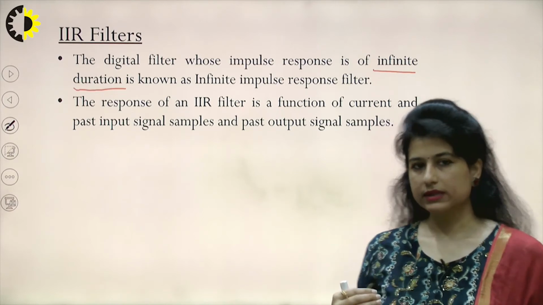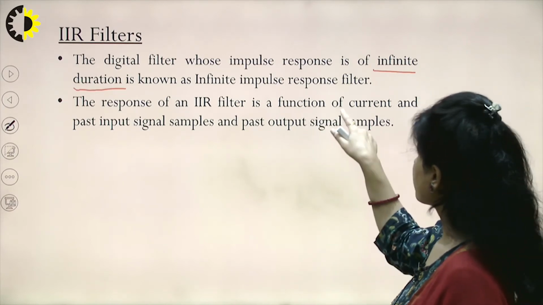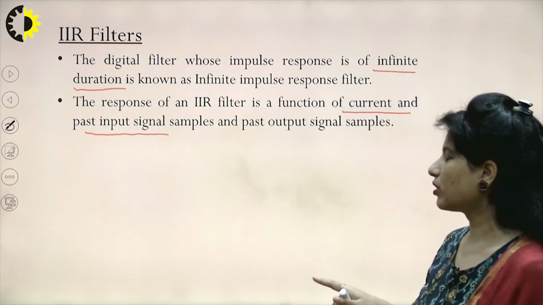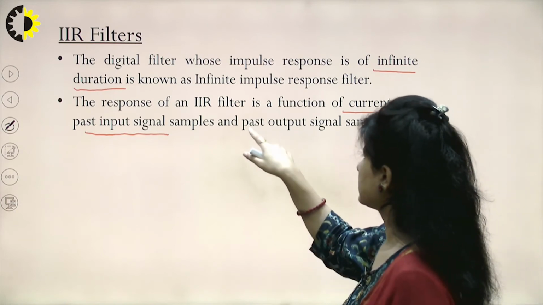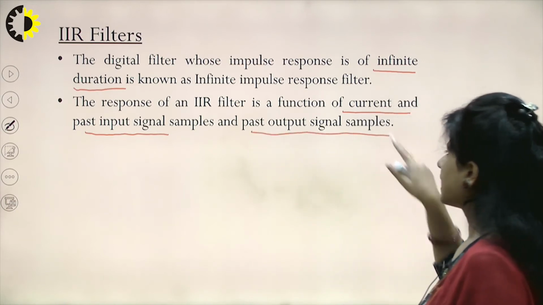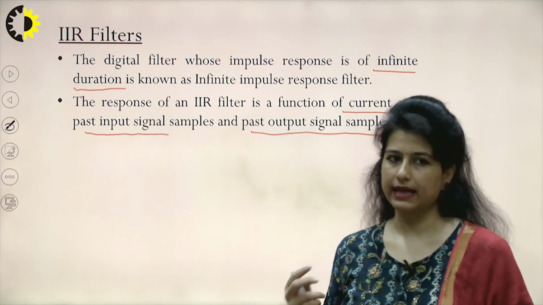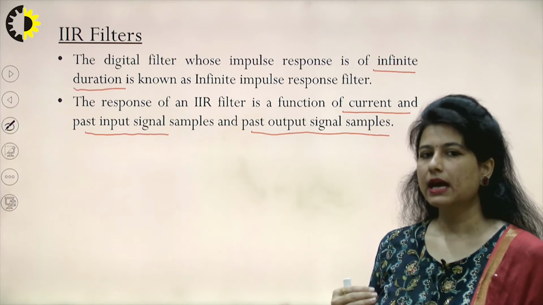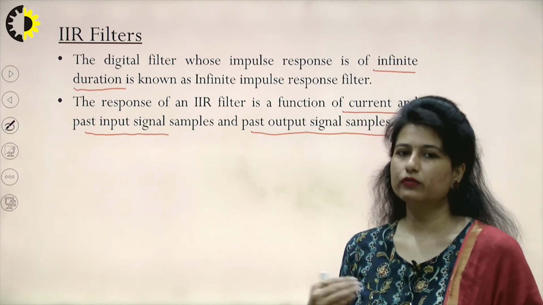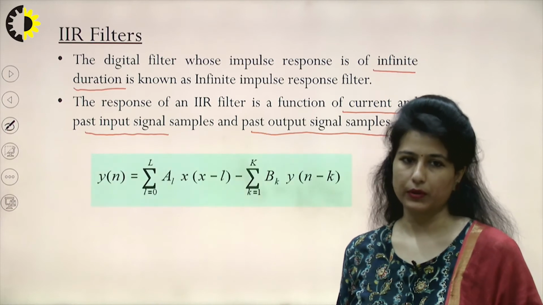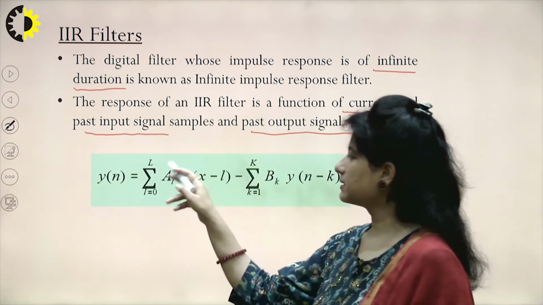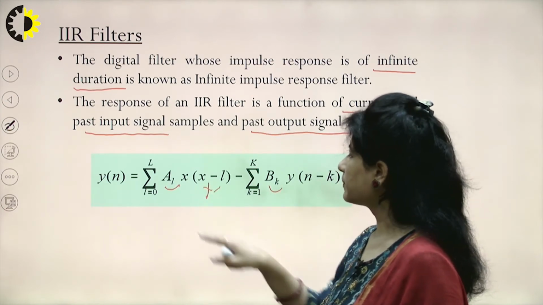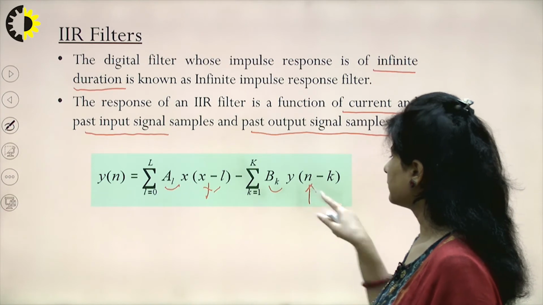The response of this particular filter is a function of the current and past input signal, in the same way as we talked about the FIR filter, but yes, there is an addition: output samples as well. So whenever we are designing an IIR filter, there must be a combination where my input samples and output samples both contribute to my final output. So this is the equation. Here I can see certain coefficients, a_i and b_i, and these are the samples from the input and these are the samples from the past output.